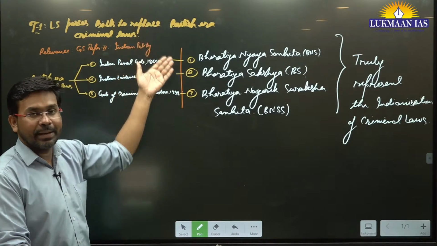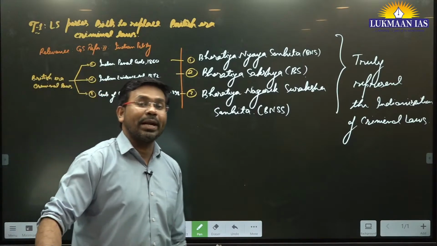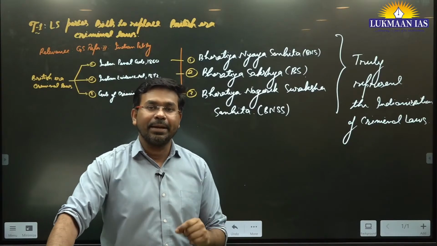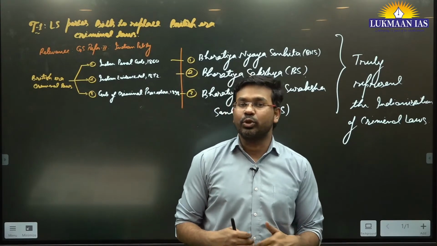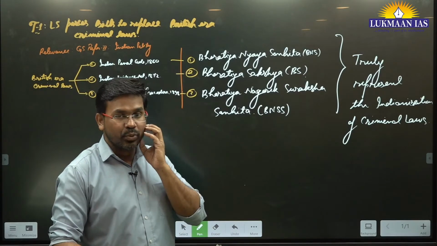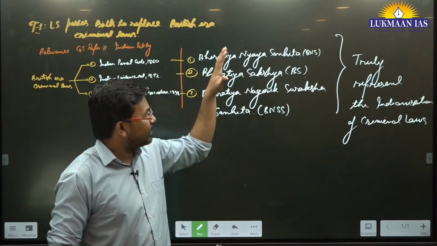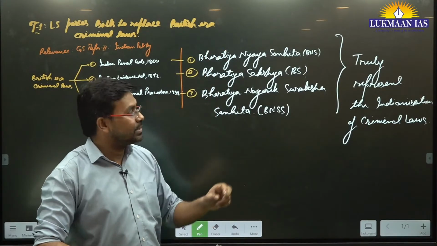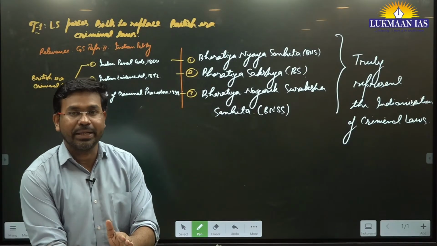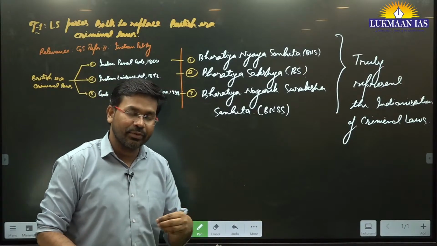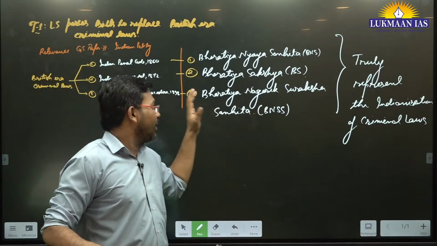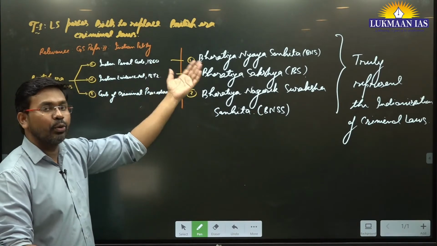These three bills were earlier introduced in the Parliament, but the opposition parties protested against them. They said that these bills do not represent the true spirit of Indian society, so they suggested many changes. There were even grammatical errors in the previous bills. So these three bills went through the Parliamentary Standing Committee, and some of the suggestions given by the opposition parties have been included. Now it has been passed by the Lok Sabha, and it will go to the Rajya Sabha.